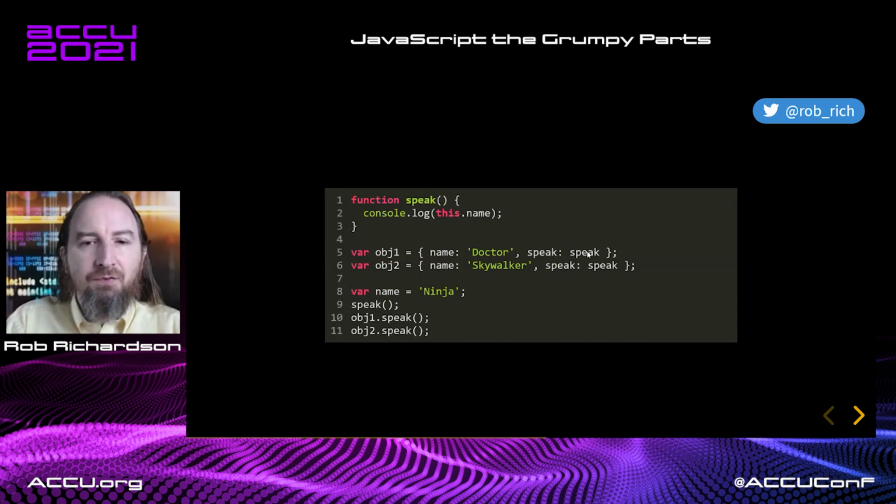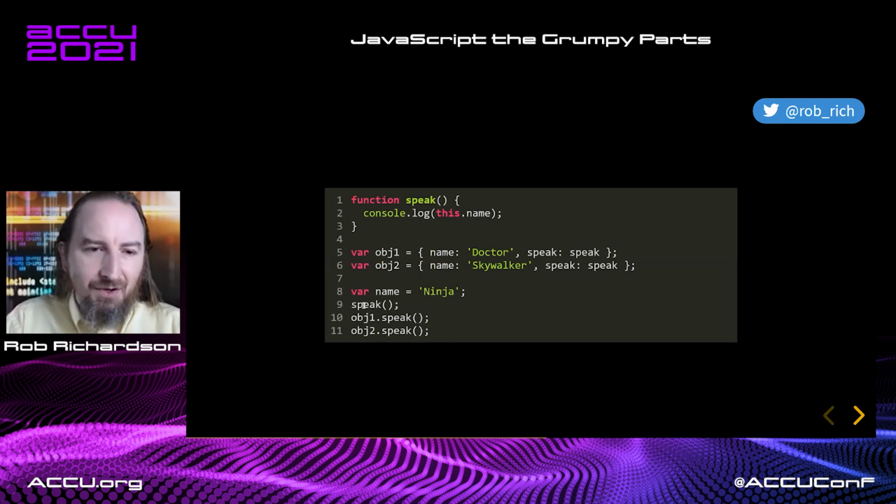Yeah, we could have defined it in both places, and that would have been easy enough, but functions getting plucked into objects, we can do that too. So now when we say obj1.speak, we call obj1's speak method, and so when we call this.name, we get doctor. When we call obj2.speak, we call speak on obj2 and we get Skywalker. So Ninja, Doctor, Skywalker. Yeah, this behaved as we expected. It was the thing to the left of the dot.